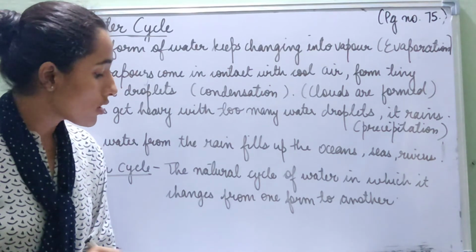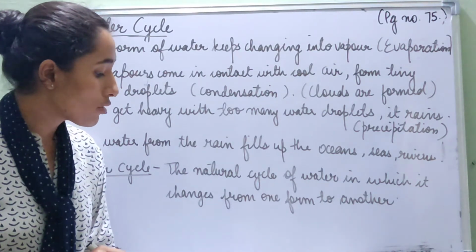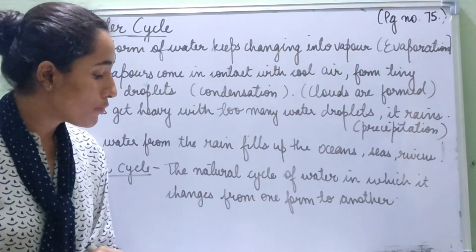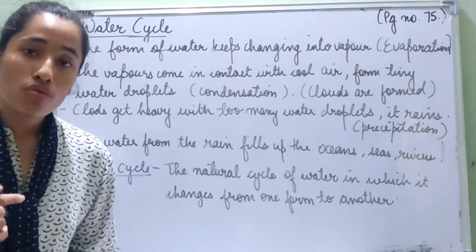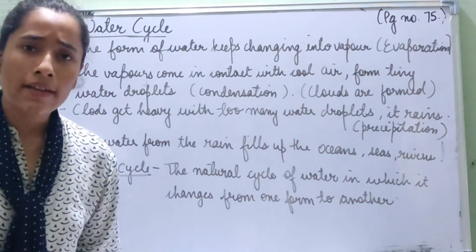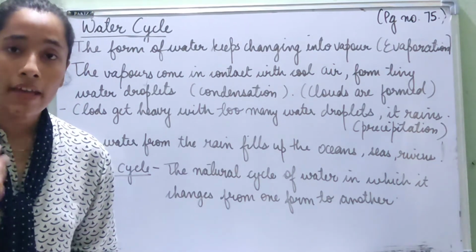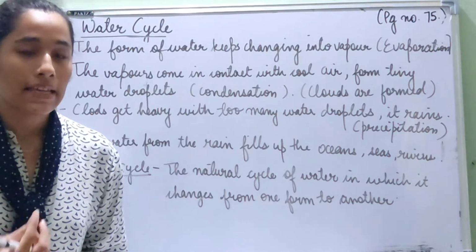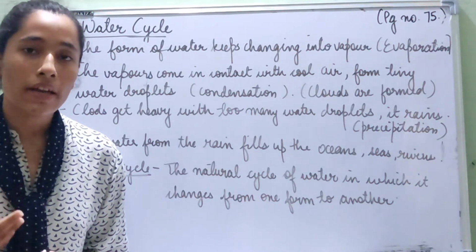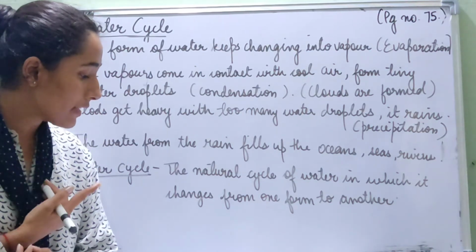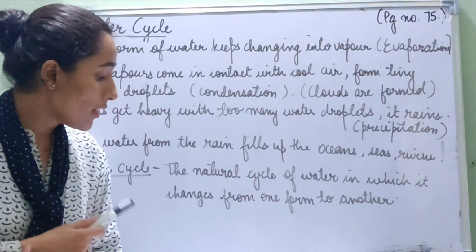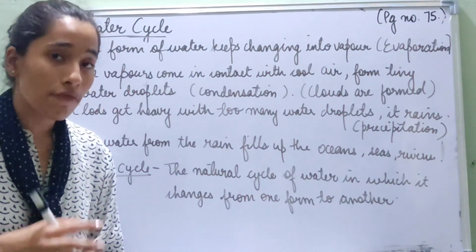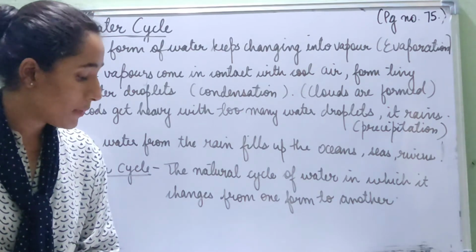Now, when the water droplets get too heavy, the clouds cannot hold them. They then fall as rain. This is called precipitation. When the water droplets keep adding into the cloud, it gets very heavy and cannot hold the water droplets anymore, so it rains. The process of raining is known as precipitation. Underline this line: when the water droplets get too heavy, the clouds cannot hold them, then they fall as rain, and this is known as precipitation.